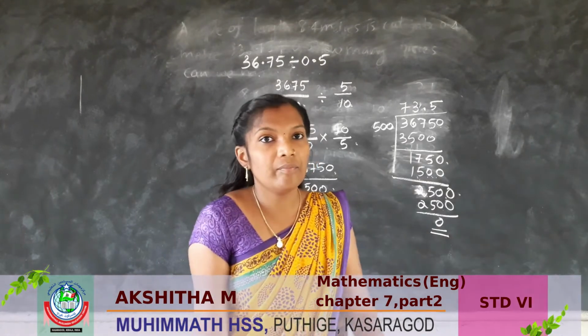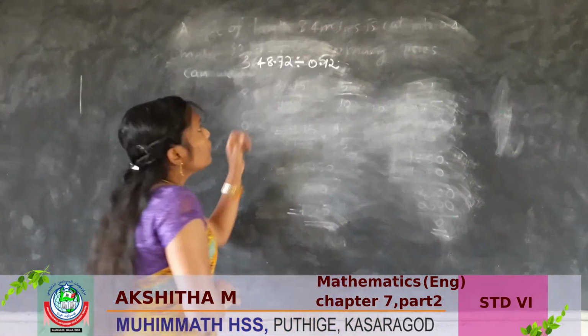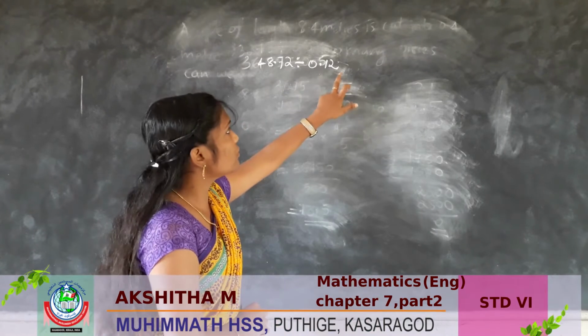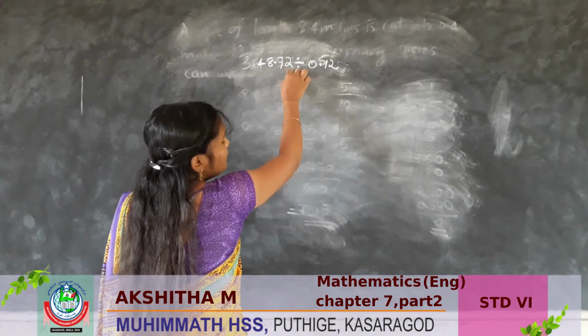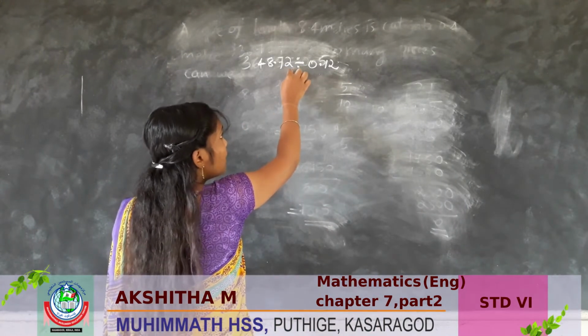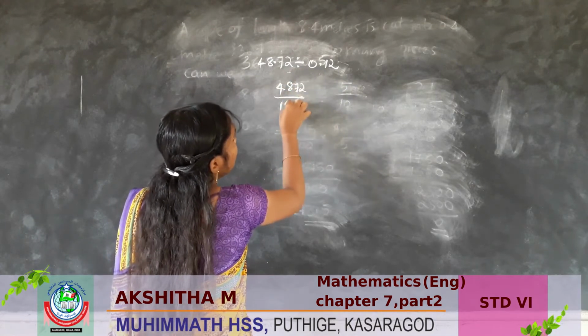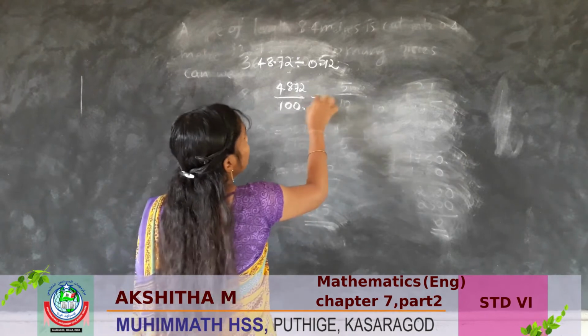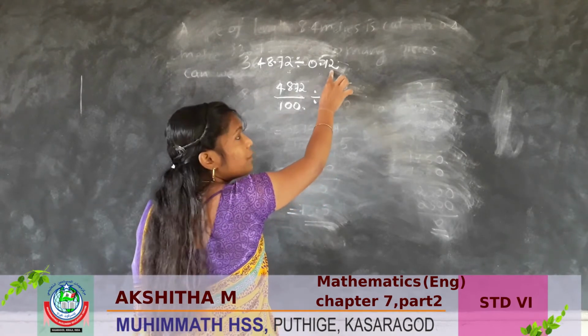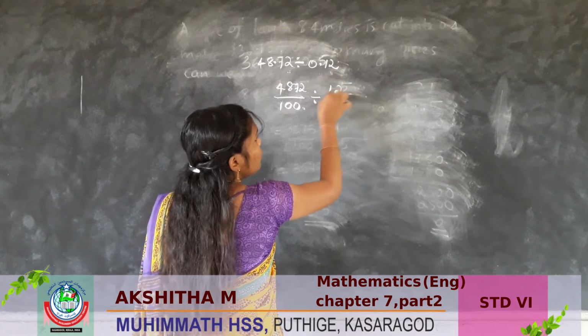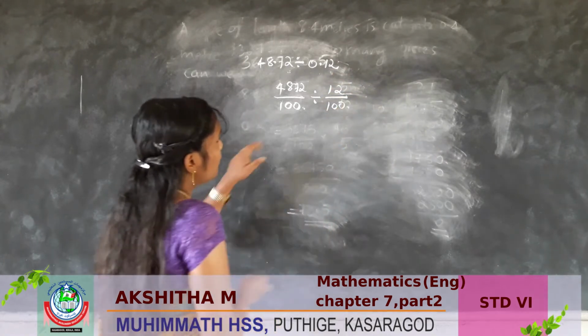Is it clear? Let us see another question. 48.72 divided by 0.12. So here this digit's place value is 1 by 100. So we can write 4872 by 100 divided by, here the place value is 100. So 12 by 100.